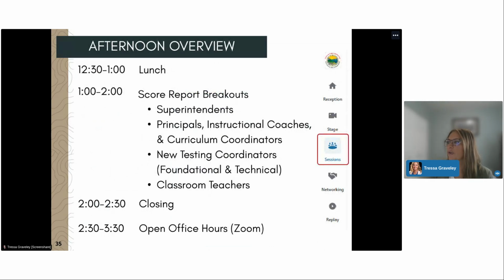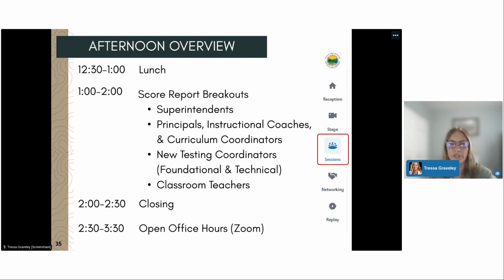Oh, good question, Corey. If we don't have rosters assigned to you because you're not administering tests, can you still access results for individual students? So you can. If you have a building level or district level role in the Kite Educator portal, you'll be able to access score reports for all students.